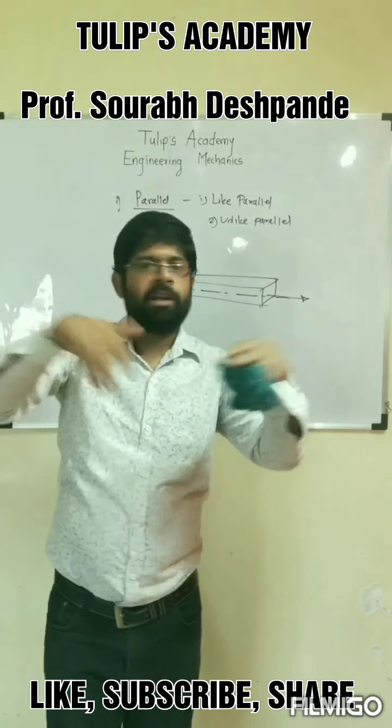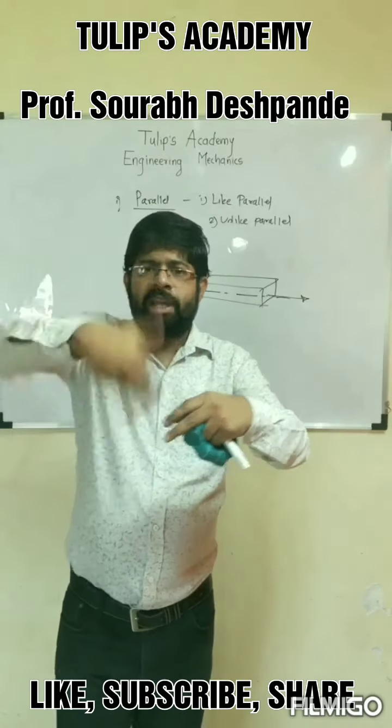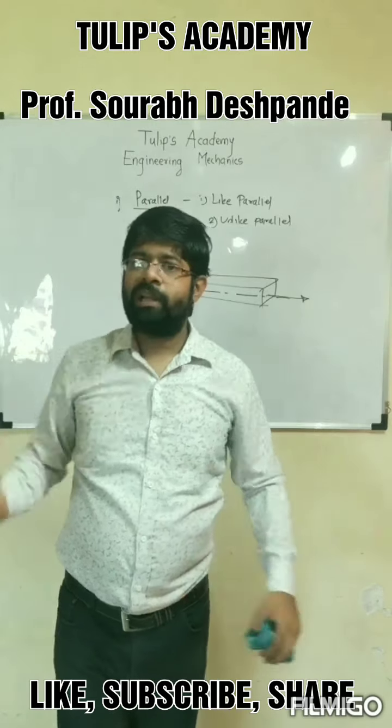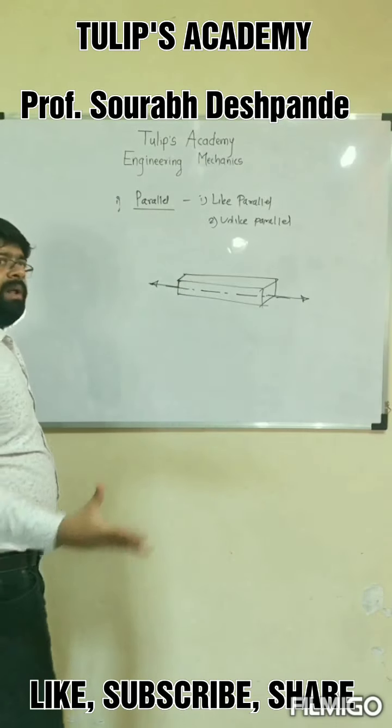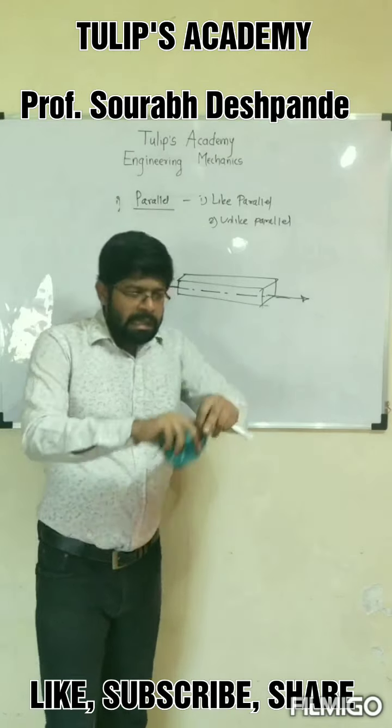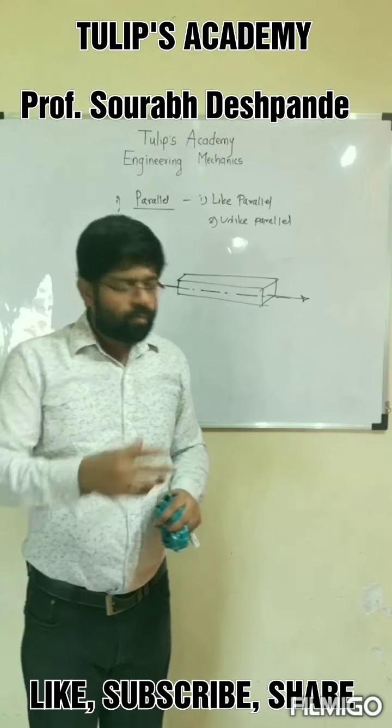But the kite will fly anywhere. It will not share the same plane, and therefore both the forces will lie in a different plane. So that's the example of a non-coplanar and collinear force system. So this is the combination of the different force systems.